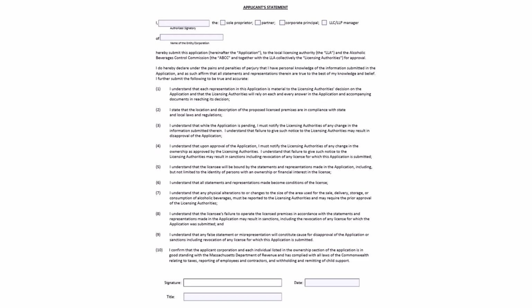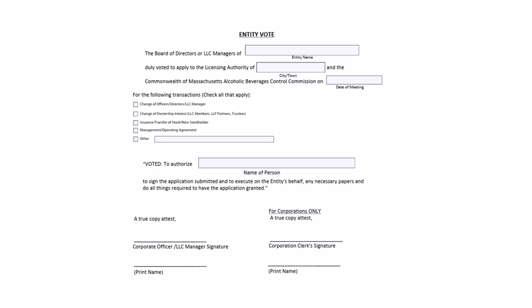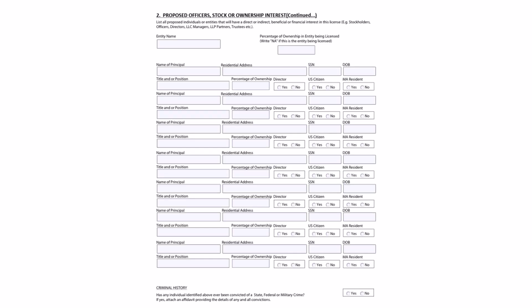This must be completed by an authorized signatory, which includes the sole proprietor, partner, corporate principal, or LLC/LLP manager of the entity or corporation. The authorized signatory must provide their signature and title along with the date that this was filled out. Please complete the entity vote form that authorizes this application to be submitted on the entity's behalf. A corporate officer/LLC manager must provide their signature and name at the bottom of the form. Corporations must also provide a signature and name of the corporation clerk at the bottom of the form. Please fill out Addendum A if you need to list more principals than question 2 on page 2 allows. You may attach as many Addendum A documents as you need to the application packet.